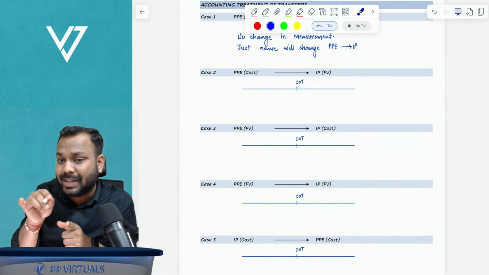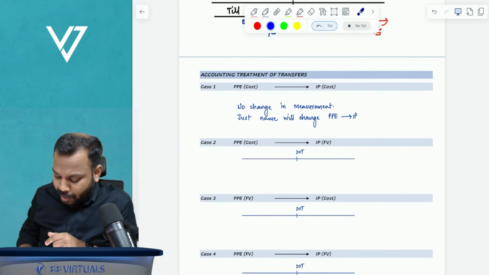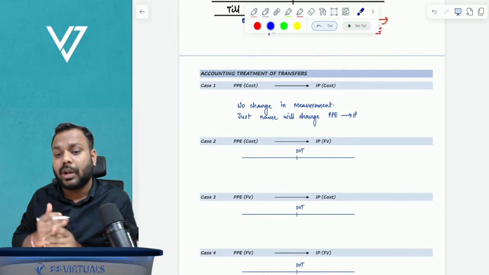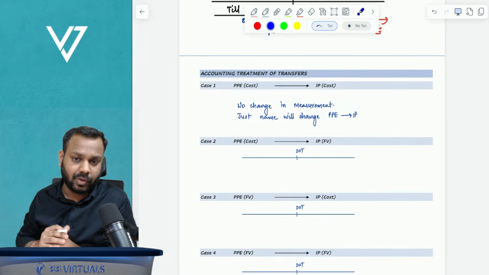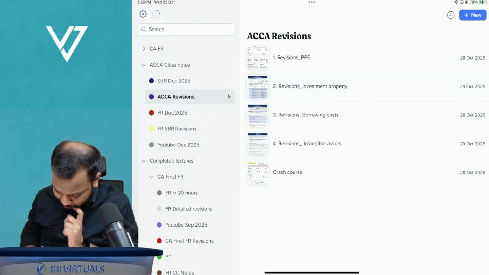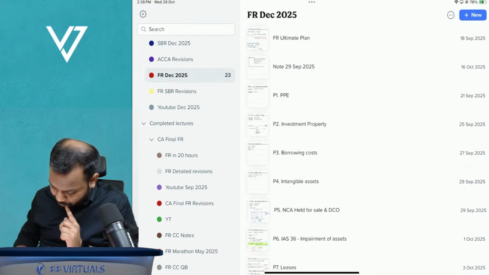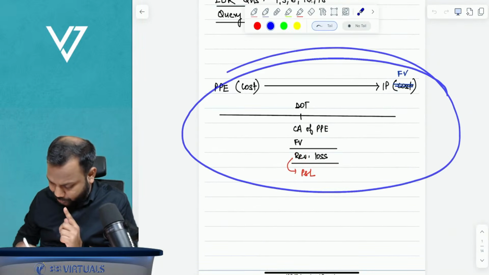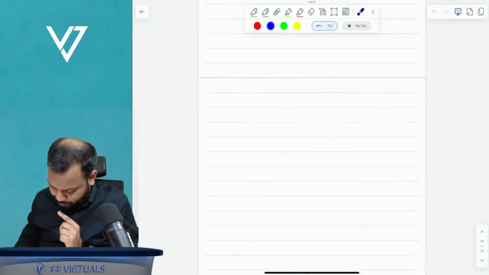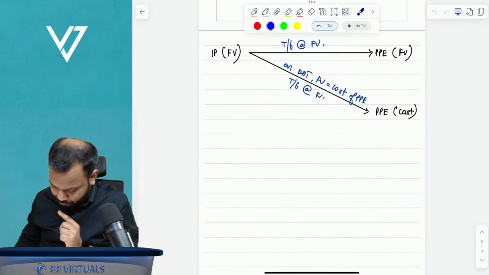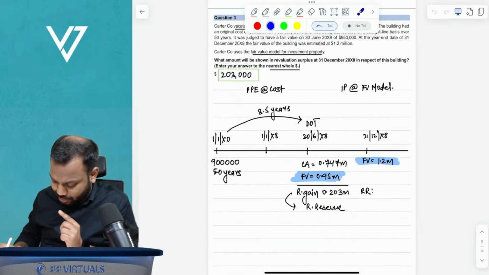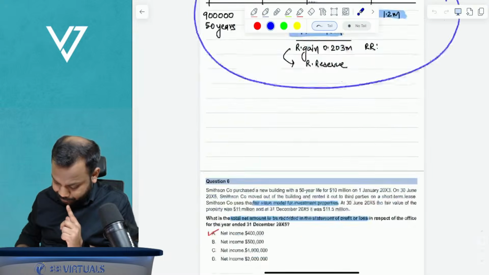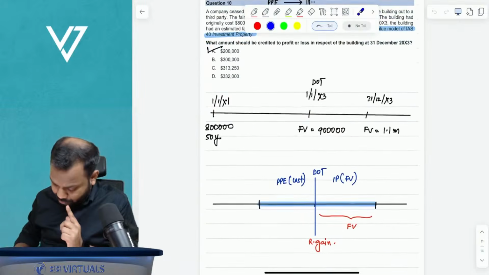Now when you watch the practice session of investment property, you will see I have solved almost all types of questions available to us from a transfer accounting perspective. If you want to see, I'll show it to you. Just give me a minute, please. Just see investment property. We have solved a lot of questions on transfers. See, transfers discussion here. Almost all the questions we have done are on the basis of transfer accounting, transfer accounting, again transfer accounting.